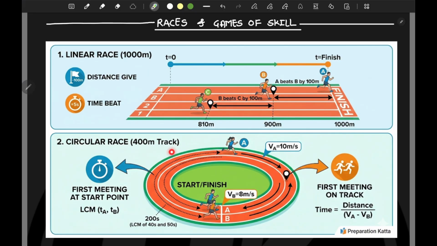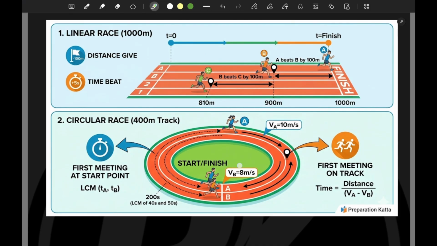Or there might be a second type of problem, for example a circular race on a 400-meter track, where A and B are running in the same direction, and after what time they will meet for the first time on the track. Such kinds of problems are asked in the examination, so we are going to see them in detail. This image is self explanatory, so you can take a printout and put it inside your notes, so that while revising this topic, this image itself is sufficient. We will come back to this image again and again.